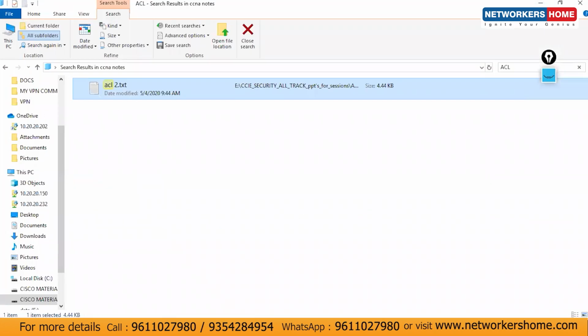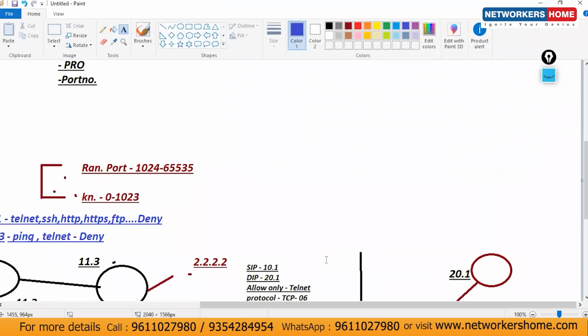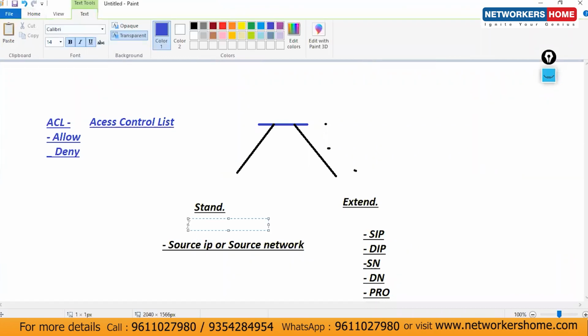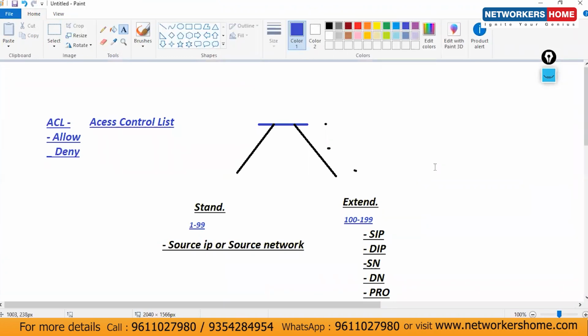Now, if I'm talking about port numbers, we have the concept of ranges. Same here in the access list, we have to use a range. Once you configure the ACL, we have to define some number as well. If the numbering is 1 to 99, that ACL is known as a standard ACL. And if it's 100 to 199, that is known as an extended ACL.